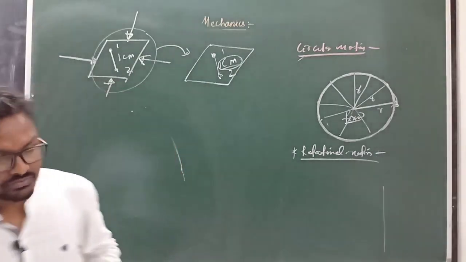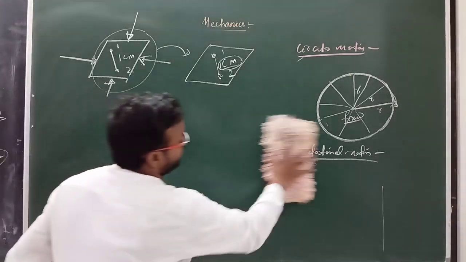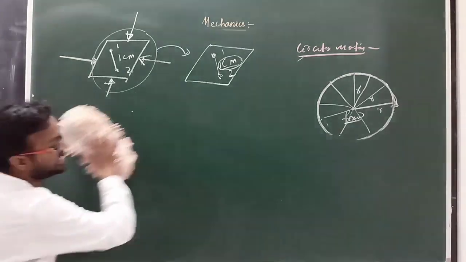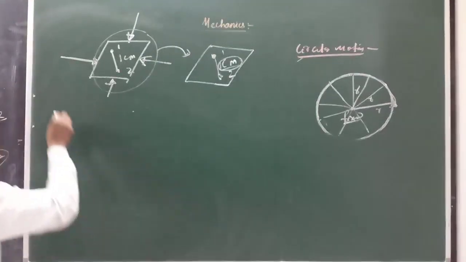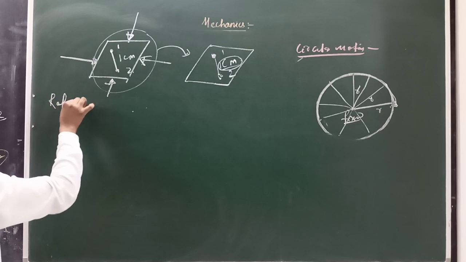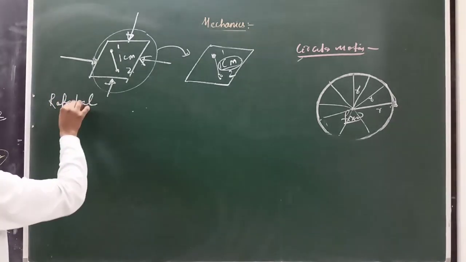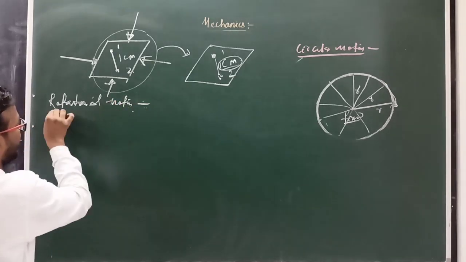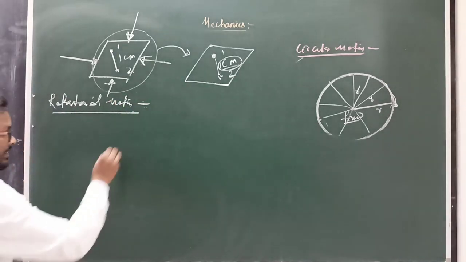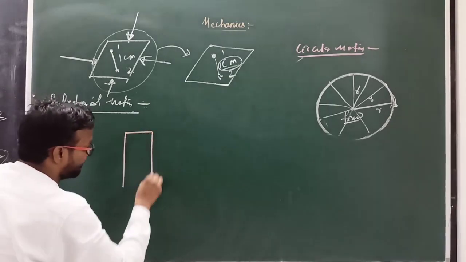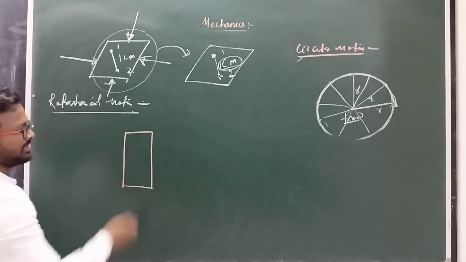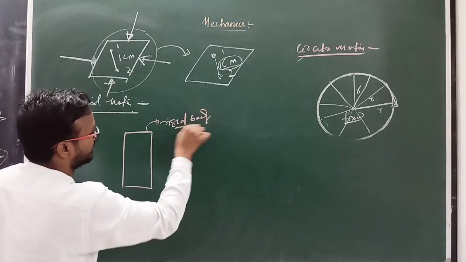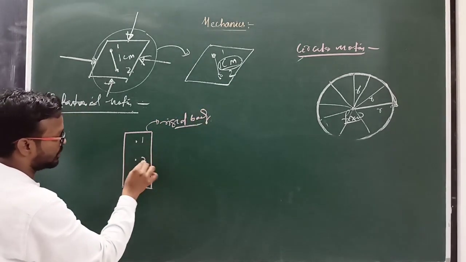Clear? Okay. So in rotational motion we will discuss by taking a rigid body. Suppose this is one body and it consists of a number of particles, particles 1, 2 and 3.